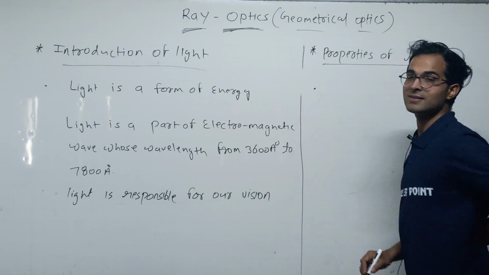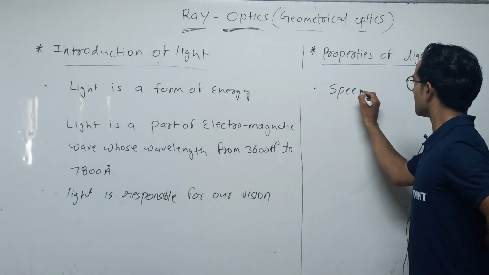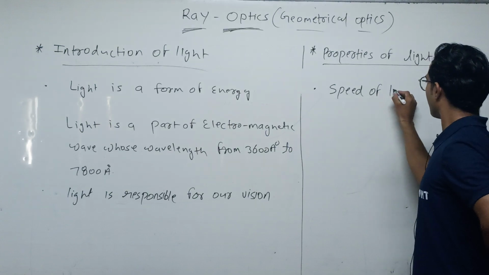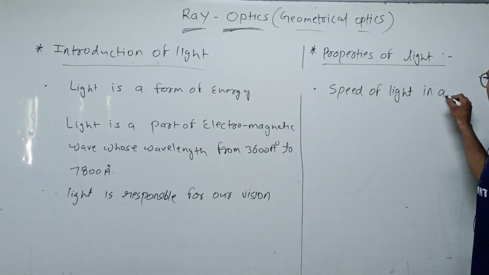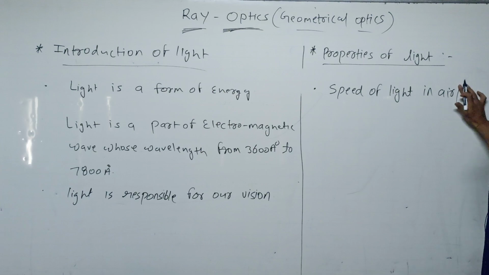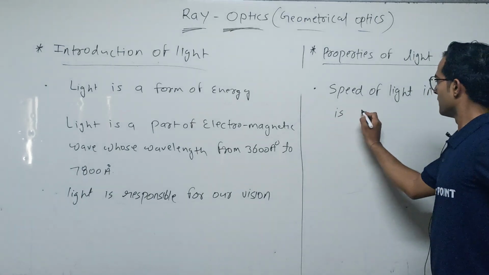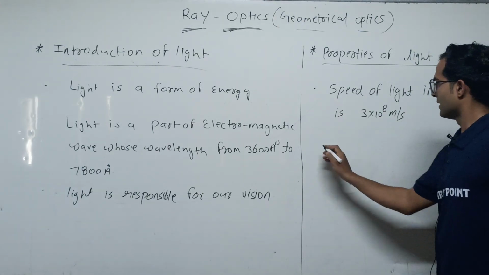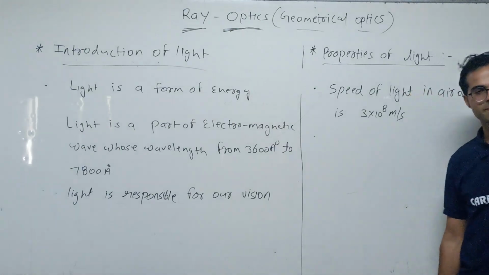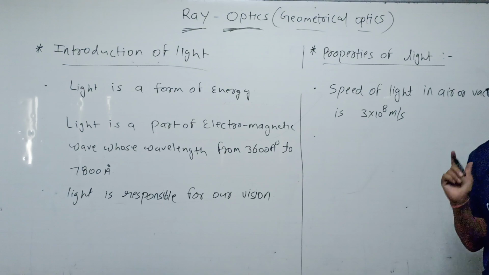The first point is the speed of light in air or vacuum is 3 into 10 to the power 8 meter per second. This is the speed of light in vacuum or air.